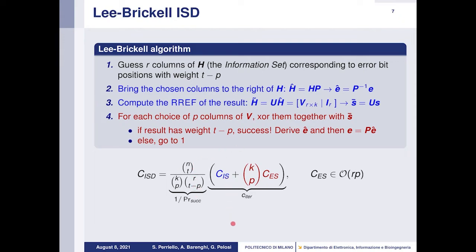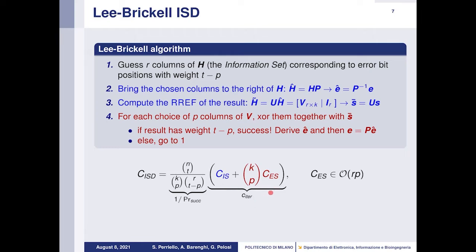In parentheses, we found the computational cost of the information set guess. So it encapsulates the choice of the information set, the permutation matrix P, and the reduced row echelon form.